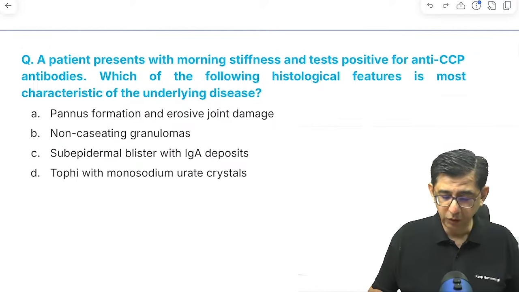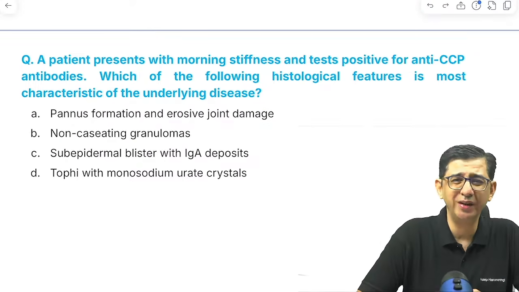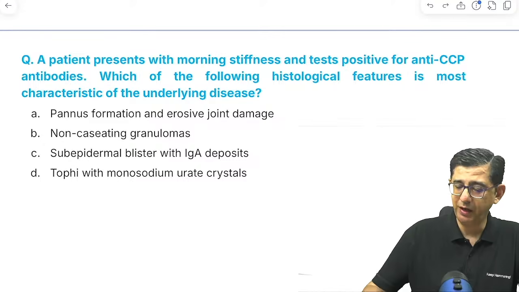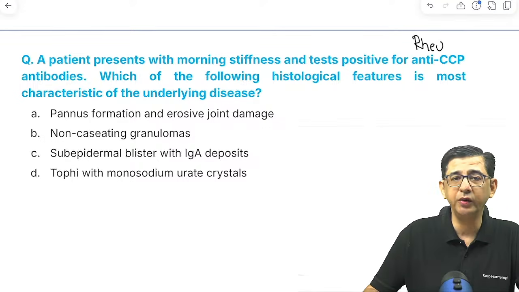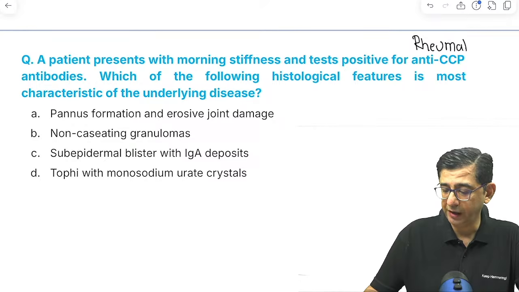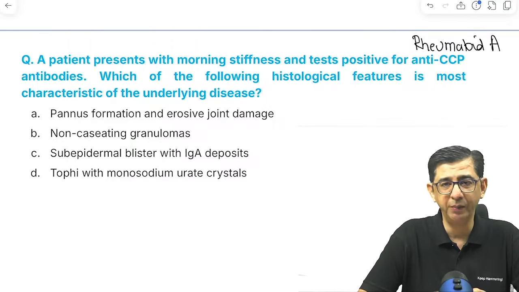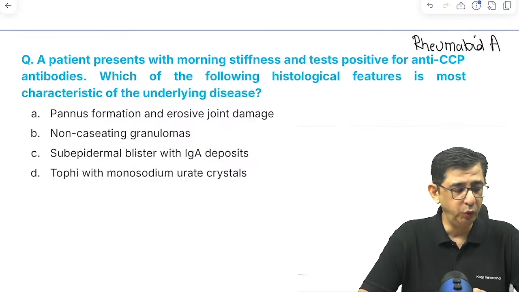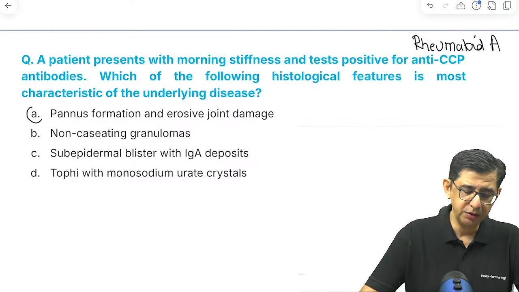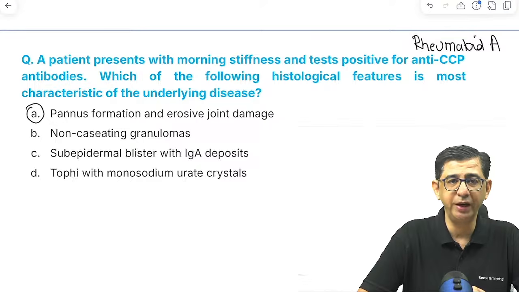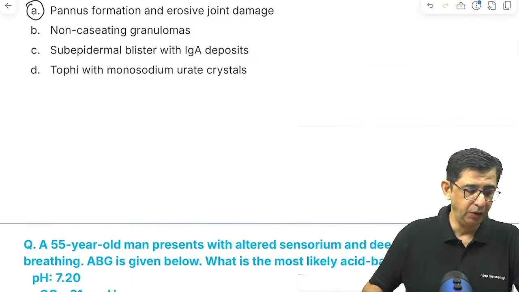Okay. Moving to the next one, a patient presents with morning stiffness, positive for anti-CCP antibodies. So we're talking about rheumatoid arthritis. And in rheumatoid arthritis, the highlight from the pathological perspective would be a pannus formation and erosive joint damage. So we can get a swan neck or a boutonniere deformity. This was like ultra easy. Pannus formation and erosive joint damage would be present in this case. Okay, great.